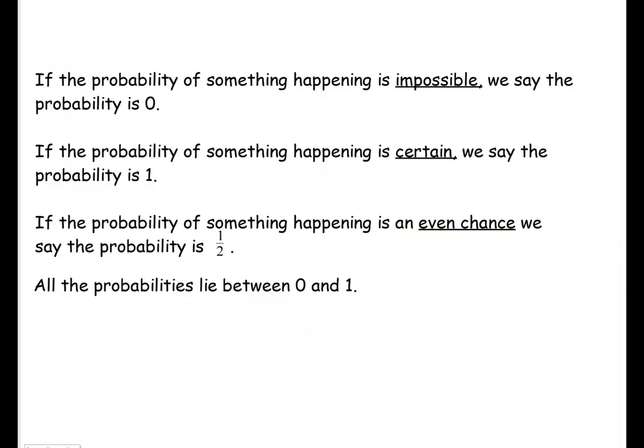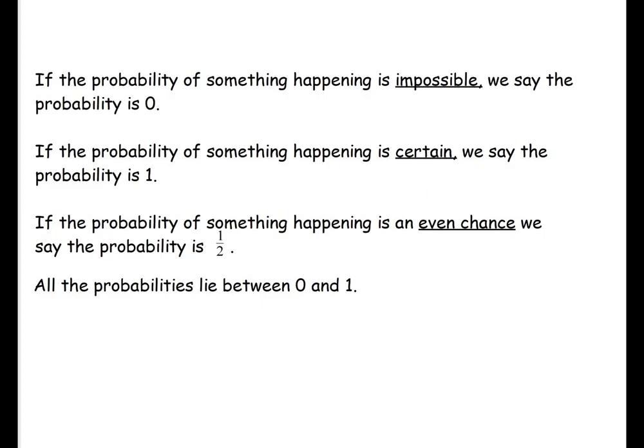As already mentioned, probabilities can be expressed as fractions, decimals, or percentages. So if the probability of something happening is impossible, we say that the probability is 0. Okay, so 0%, no chance it can happen. If the probability of something happening is certain, we say the probability is 1, because that's like 100%, okay, 100% chance that it will happen.